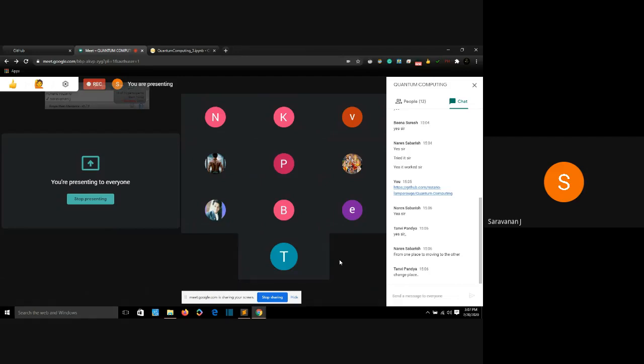qubit. Complete teleportation of information from one qubit to another qubit. That is called quantum teleportation. We're going to look into that certain algorithm. Since we all covered the basics, now we are going to look into algorithms. So our first algorithm will be quantum teleportation. Here it is.